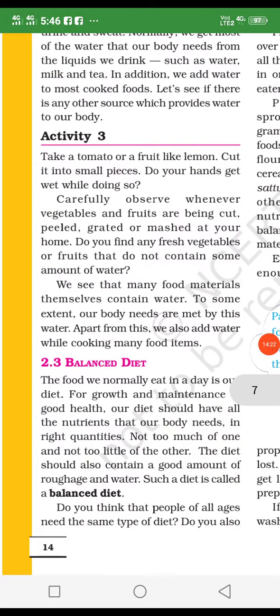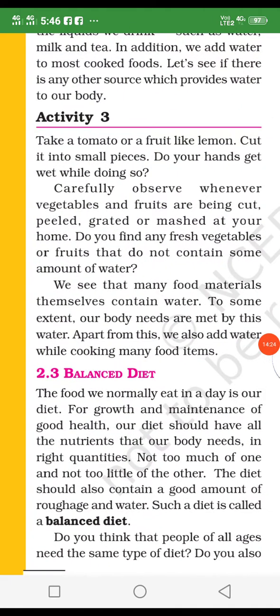There is an activity about how you find out that tomato and lemon have vitamin C, because these are sour. And there is an example: when you cut some pieces of tomatoes and lemon, your hand gets wet. Why? Because there is so much water, and all fruits and vegetables are made from water. So we get water from vegetables and fruits also. So there is no deficiency of water in our body when we eat this food.